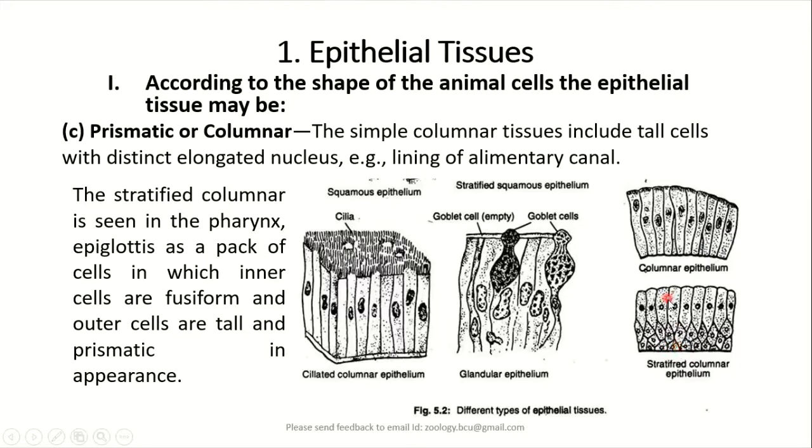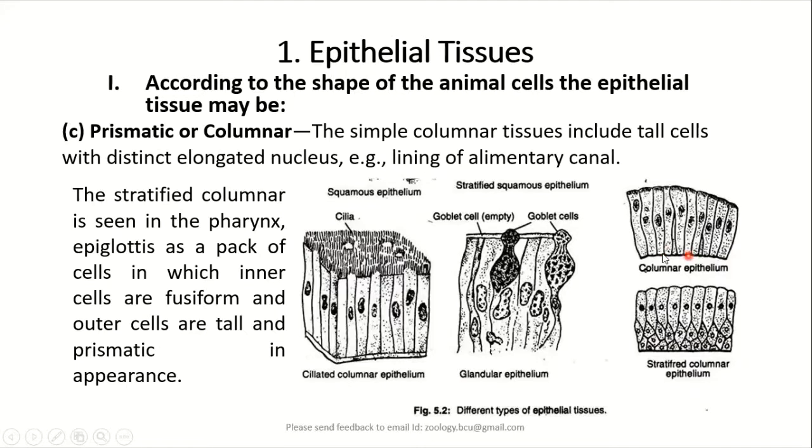In the stratified columnar epithelium, you can very clearly see the distal row of elongated columnar cells. It has proximal rows of prismatic cells, cells having prism-like, diamond-shaped structure. Thereby, columnar epithelium is also called prismatic epithelium.